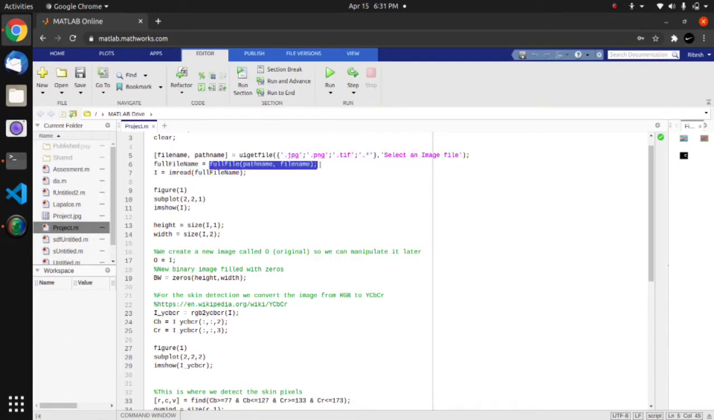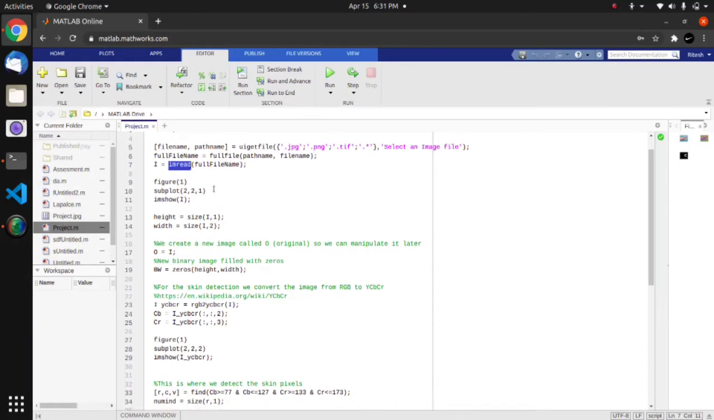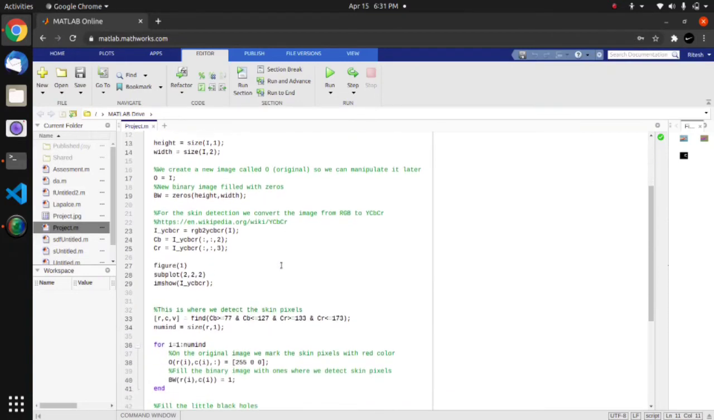Then after that, with the help of the imread command, we were able to read the image inputted by the user. Then with the help of subplot, we assign the rows and columns in the figure, and with the help of the imshow command, we display the user inputted image at position 1.